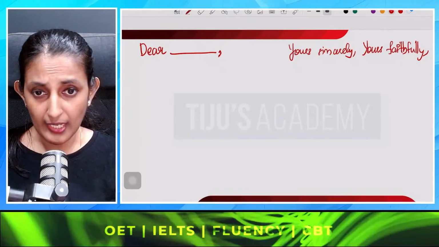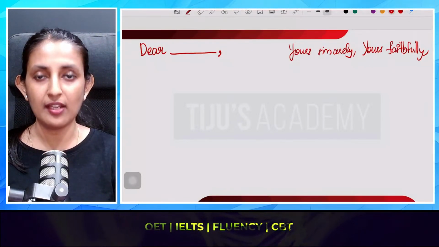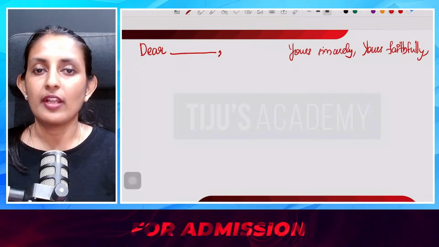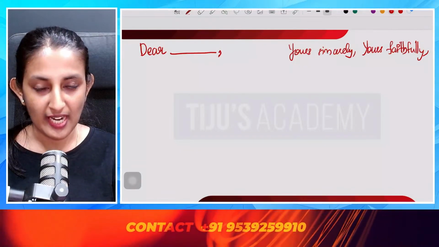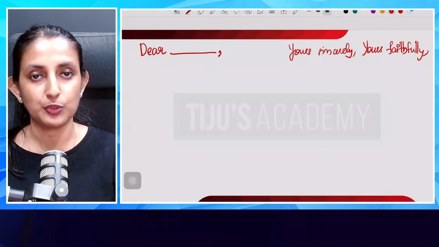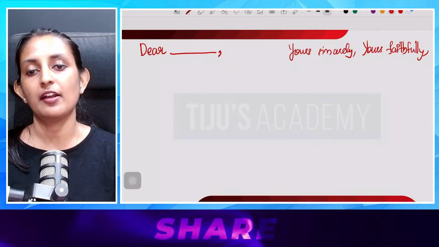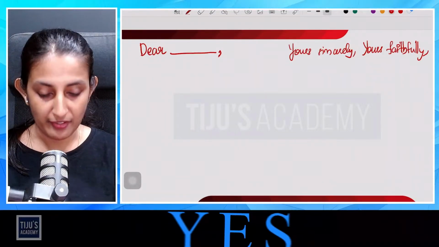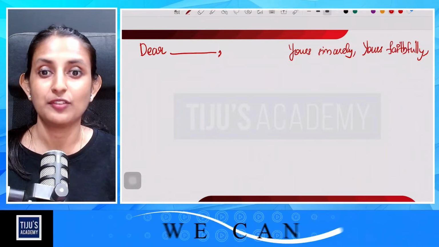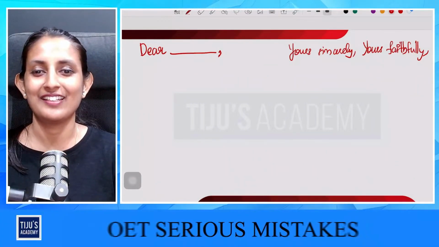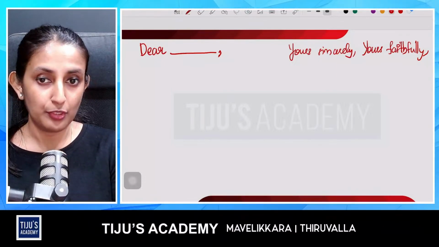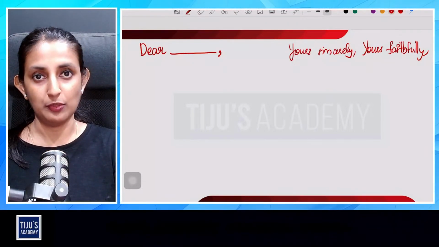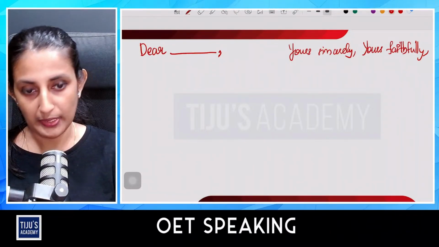Okay. And moving on to the next area, that is the reference line. So reference line is the area where we have to use the punctuation, and that is also mandatory. Punctuation use in the reference area is a very mandatory part. I mean the usage of punctuation in the reference line is a mandatory thing. Okay, so now we are going to talk about where we have to use and which punctuation has to be used in the reference line of an OET letter.